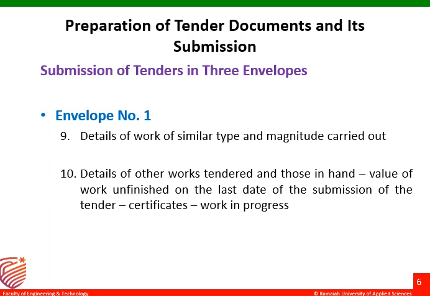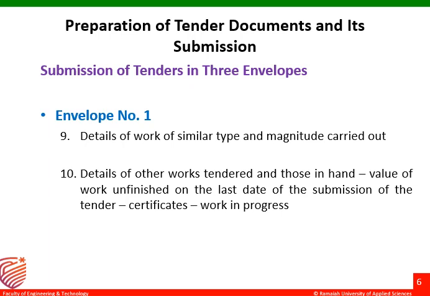And the intensity of the work, it is not just some 100-meter stretch or 1 kilometer stretch. It should be the magnitude, the quantum of work executed by the contractor in earlier work, and that has to be mentioned here.